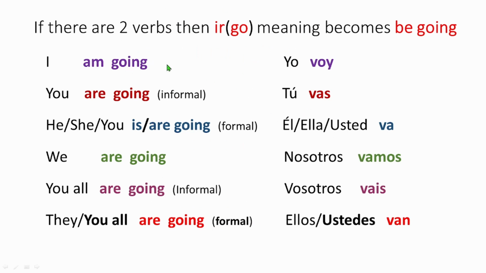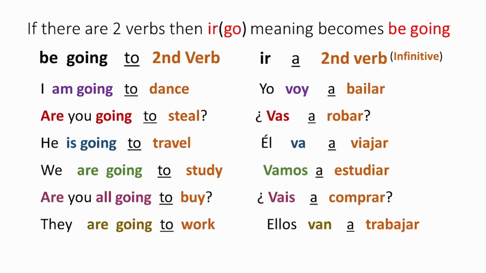Now, here it says that if there are two verbs, then the verb ir becomes be going. Its meaning changes to be going, like it becomes future. And this is very important, because you are learning future tense now. So when I'm saying two verbs, it's like I'm going to dance. Here, I'm going is one verb, and dance is the second verb. So in this kind of context, the meaning of ir becomes am going, are you going, is going.